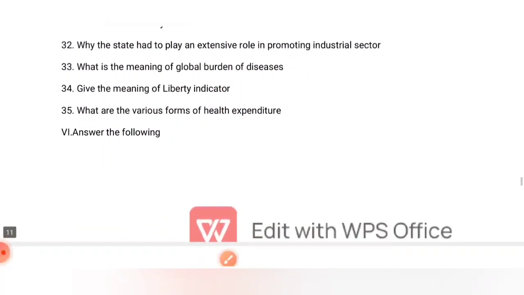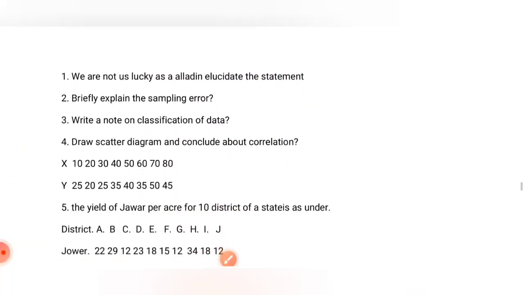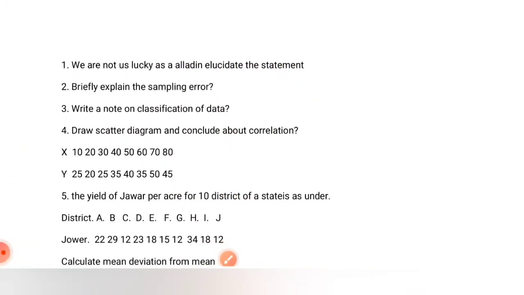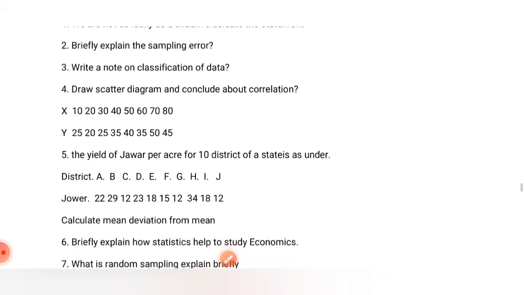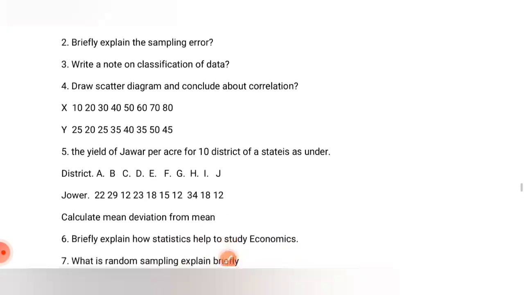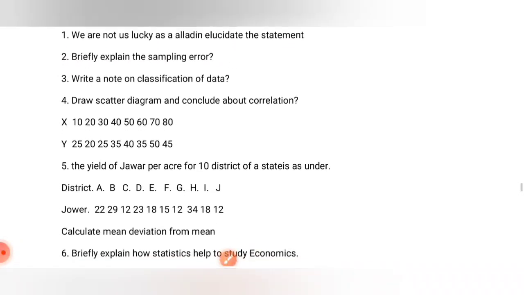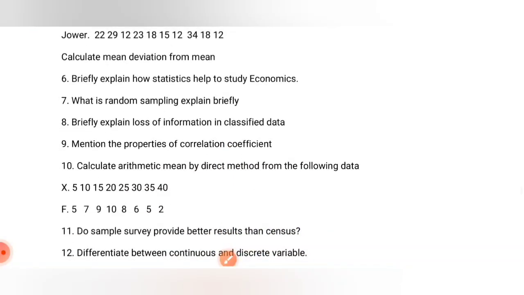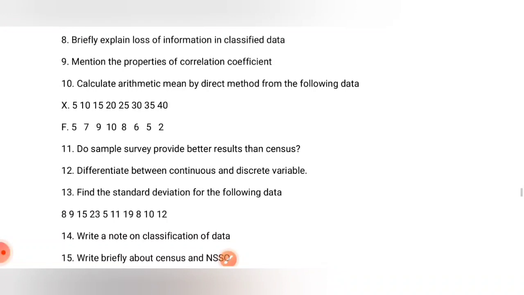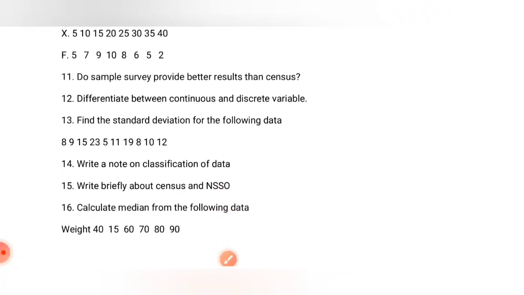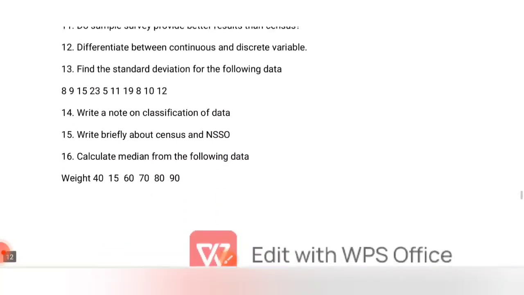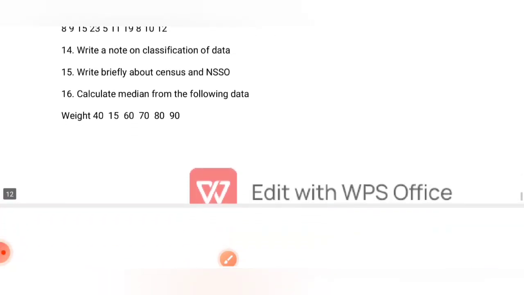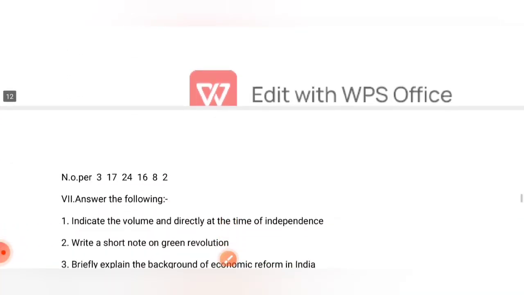After that, we have all important 6 marks from statistics. It's very easy actually to score all the important 6 marks. Scatter diagram is very important. Classification of data is very important. Here we have the jowar per acre, where we have to calculate mean deviation, which is very important. Arithmetic mean by direct method is very important. Calculating standard deviation with variance is very easy and very important. And calculating median is also very important.